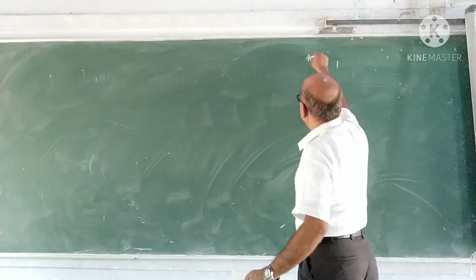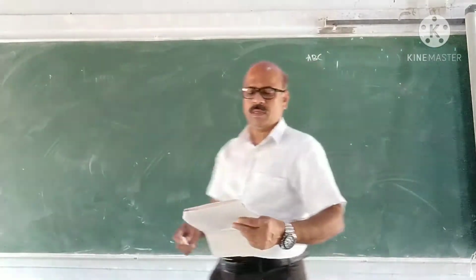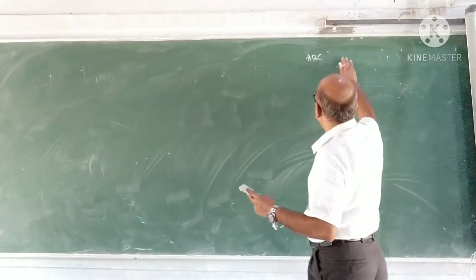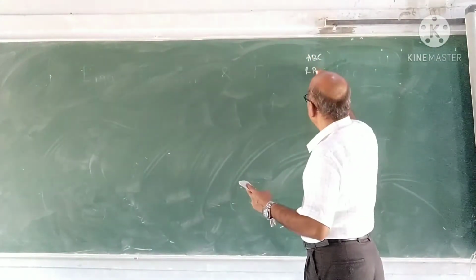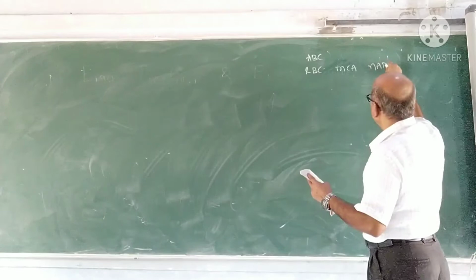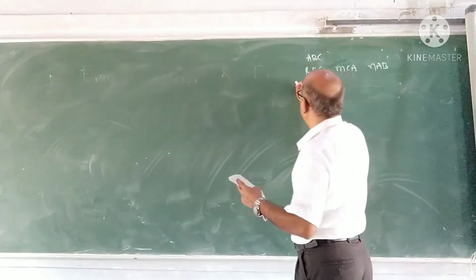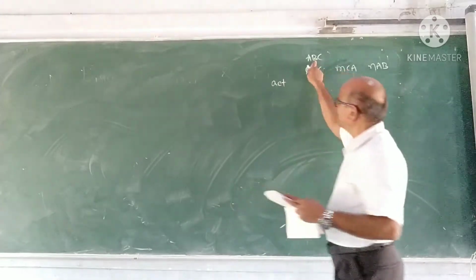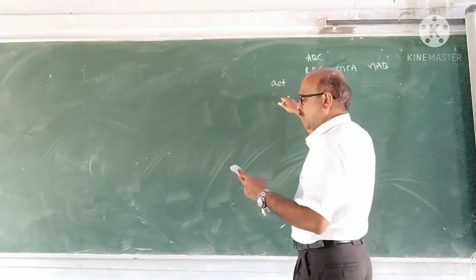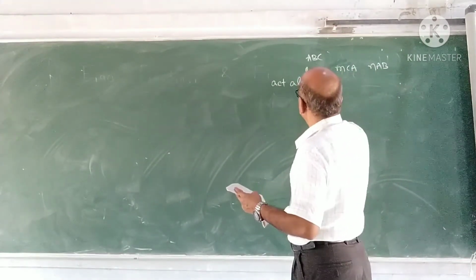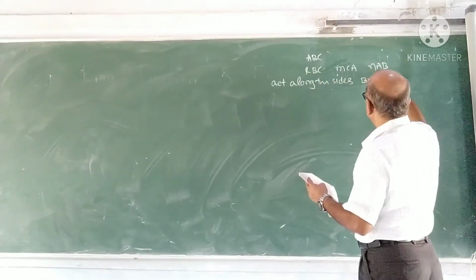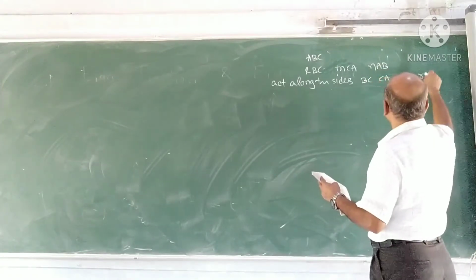ABC is a triangle, and the forces represented by LBC, MCA, and NAB act along the sides BC, CA, AB respectively.